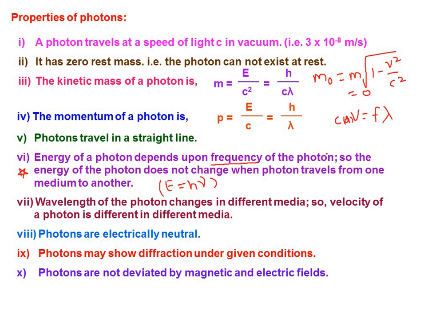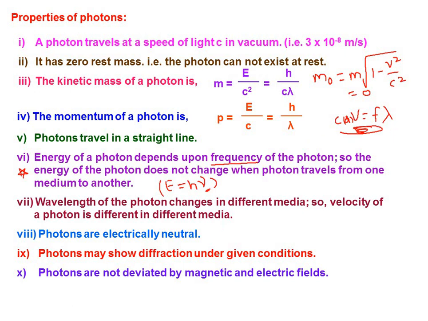I can substitute it in the place of frequency. I can write it as c by lambda or v by lambda. So the wavelength of the photon changes in different media, and the velocity of a photon is different in different media. From those substitutions we can notice this when you substitute this value in the place of nu here. Of course, f or nu, both are the same.